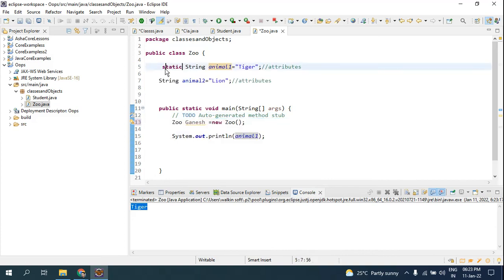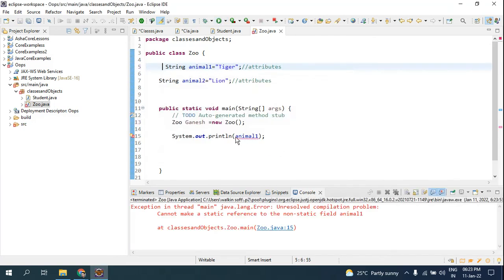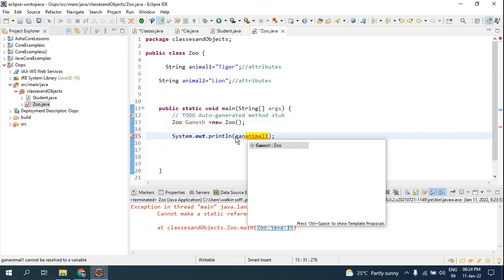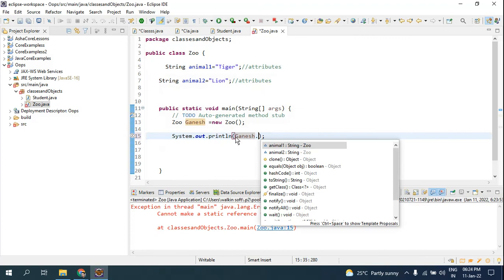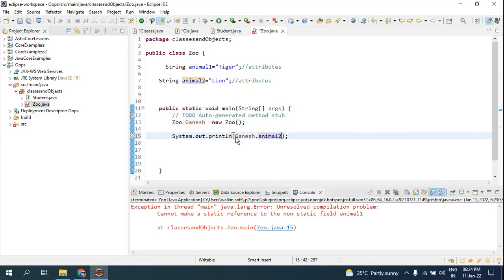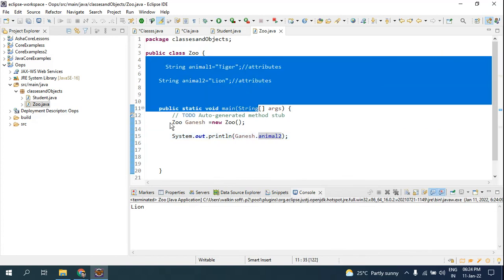Look, now if I remove static and run, I'll be getting the error because I have not used the object to get access to it. So now I will use the object, Ganesh.animal2. Now if I run my application, look, you are able to get close to the lion. So get to know the difference between class and object.